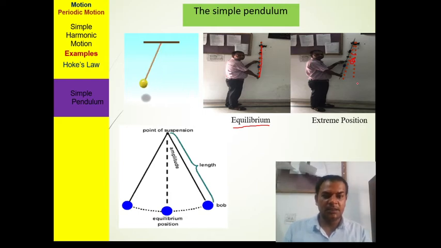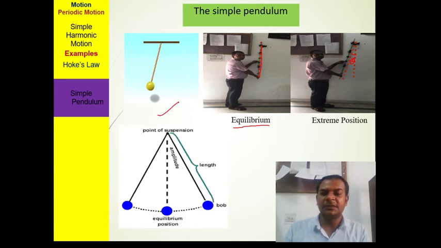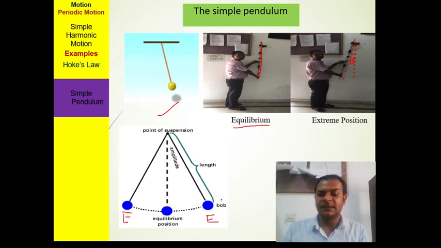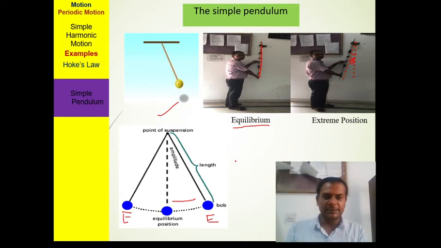Theta should be small. So this theta, we just take a small theta, and the displaced position we said it is an extreme position, and when we release it, then this type of motion comes there. Here I just want to show you that these are the equilibrium position, and this is extreme position. As we noted in the last slide also, this is also extreme position, and this is showing the length. This is amplitude, maximum displacement position. So this is called amplitude.